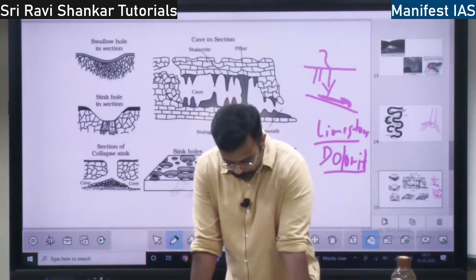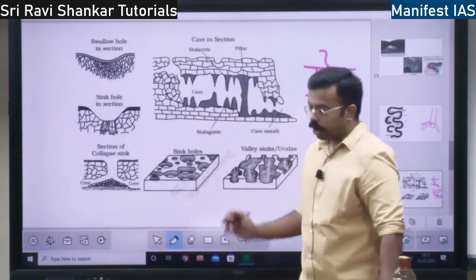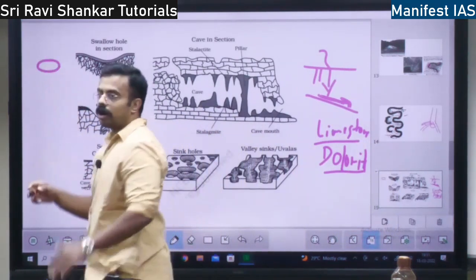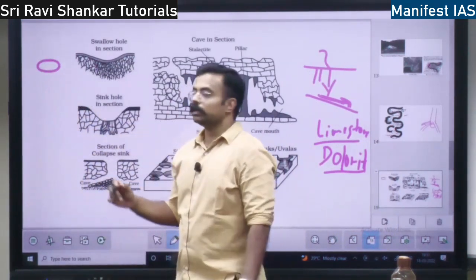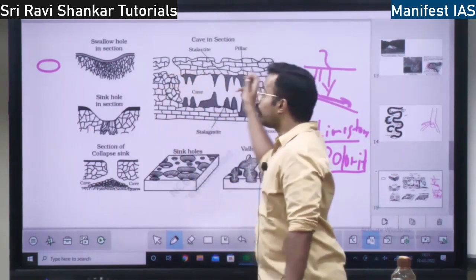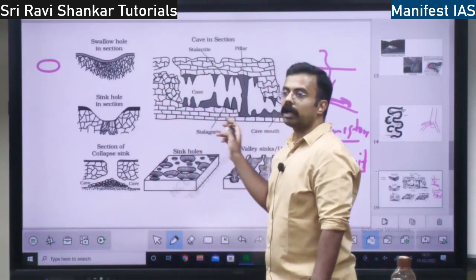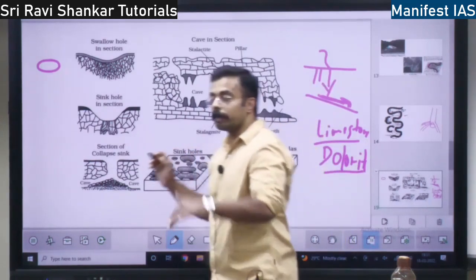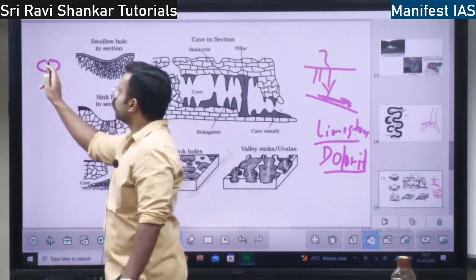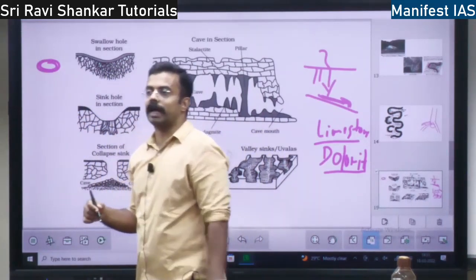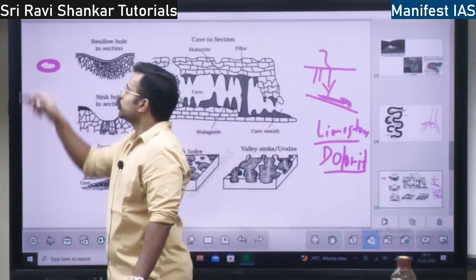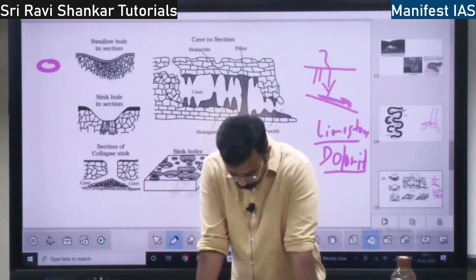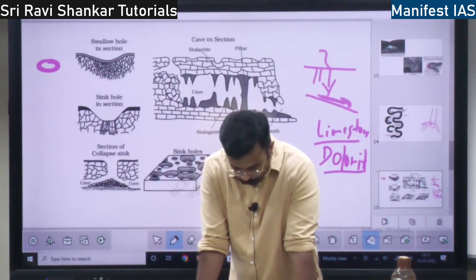What are pools? Pools are shallow depressions on the dolomite or limestone surface. Because water has some acids, first a small pot-like hole will be formed, which is called a pool.